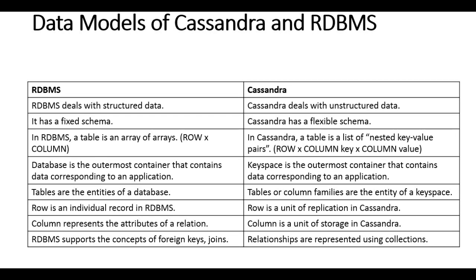In Cassandra, relationships are represented using collections. See, this is the conceptual difference between Cassandra and RDBMS. So according to your application, you must know the difference, and for which application you must go for Cassandra and for which application you must go for RDBMS. These are all the conceptual differences.